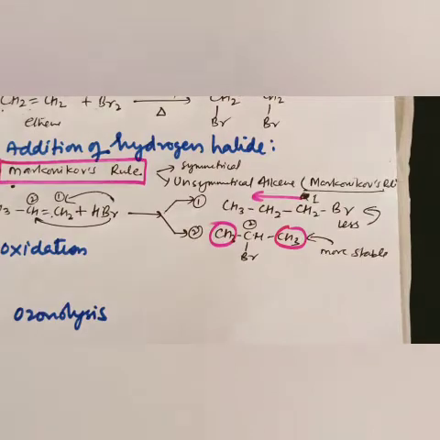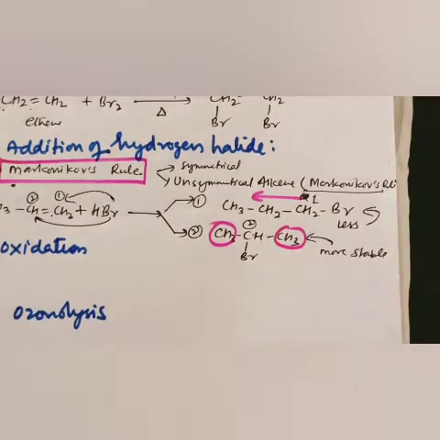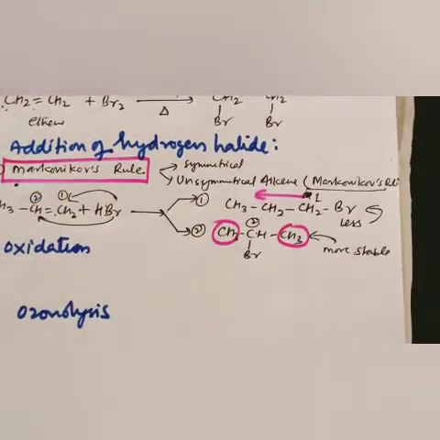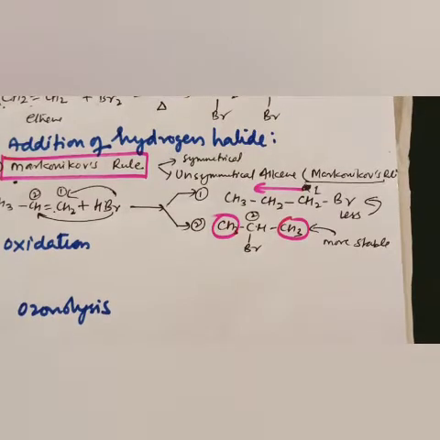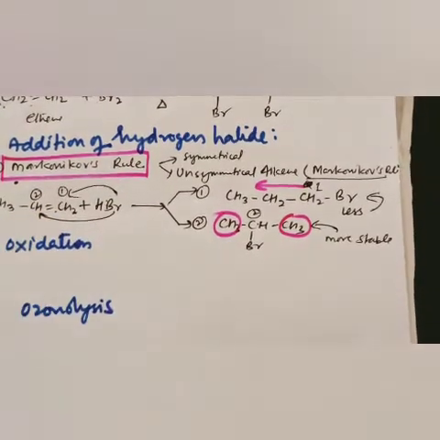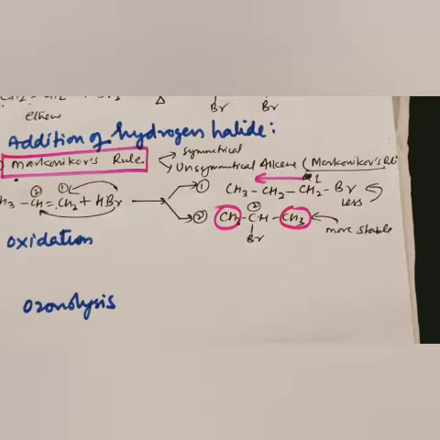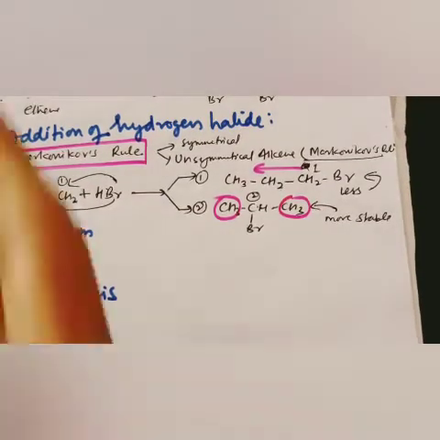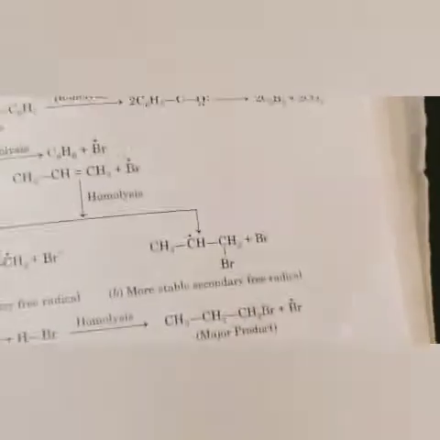Okay, the carbocation is attacked by bromine on this. This is called Markovnikov rule. Similarly, anti-Markovnikov rule is also there. In anti-Markovnikov rule, this happens only in the presence of peroxide. Let me take this with the help of this book.